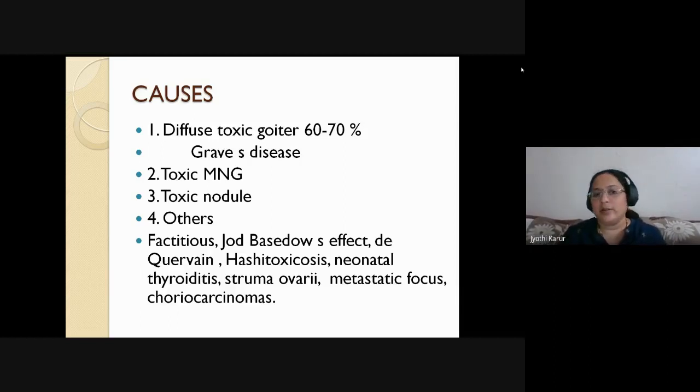So it could be from the thyroid. The most common is diffuse toxic goiter. That means the entire gland is secreting excessive thyroid hormones. That is diffuse. That is Graves'. Next is toxic multinodular, toxic single nodule, and these other causes.